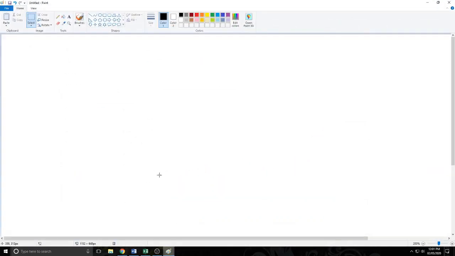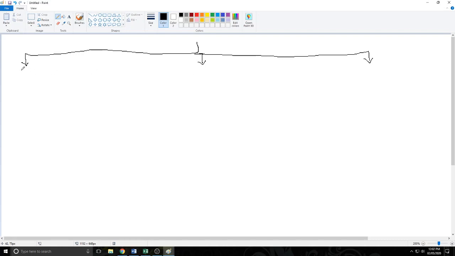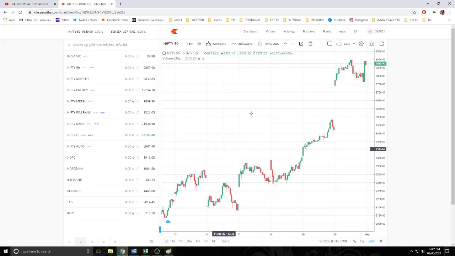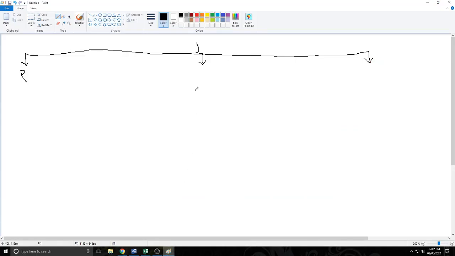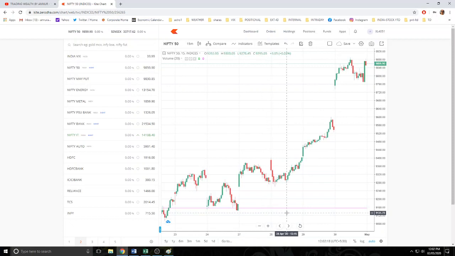So what is a technical indicator? A technical indicator is nothing but a mathematical point made out of some calculations. To make technical indicators, basically you require three things. Either you have price-based indicators, so you require a price chart like this, or other indicators are based on volume, so you require volume. Now here you see there is no volume, so you cannot apply a volume indicator on this.